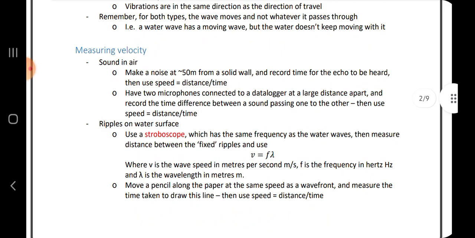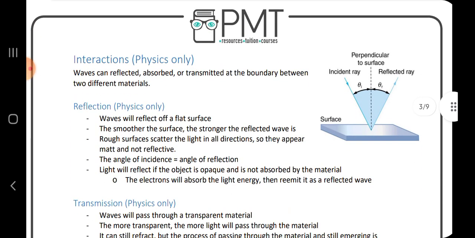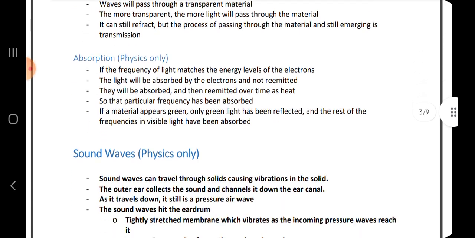Examples: sound in air, ripples on a water surface. Then interactions: a wave can be reflected, absorbed, or transmitted at the boundary between two different materials. Reflections: a wave will reflect off a flat surface. The smoother the surface, the stronger the reflected wave is. The angle of incidence is equal to the angle of reflection.